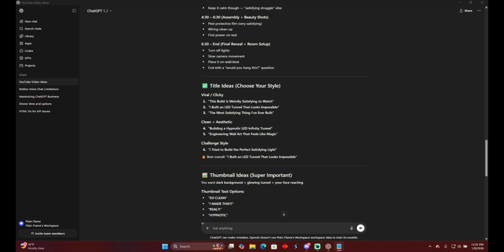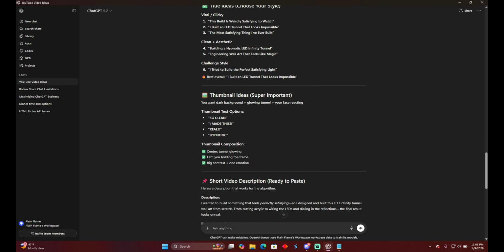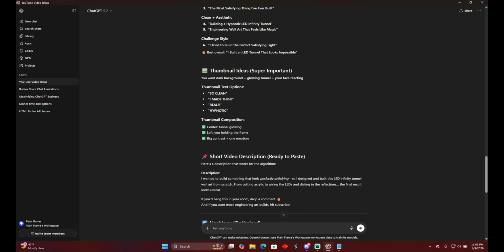The speed is really good. Surprisingly, it's way faster than I thought, but I wouldn't give it a 10. Right now I'll be generous and give it a 7. It's way faster than normal chat. So okay, heading acrylic to wire. This is simple.